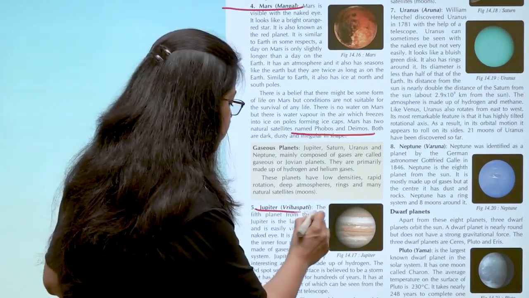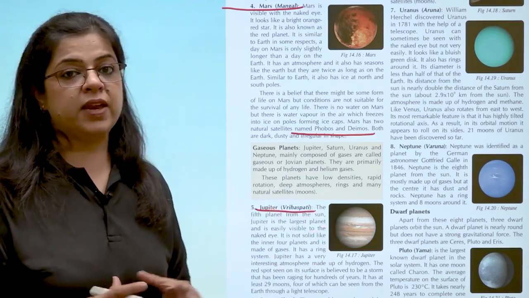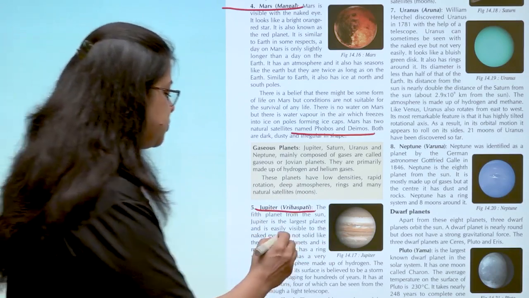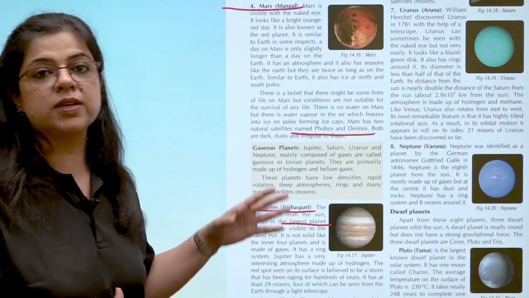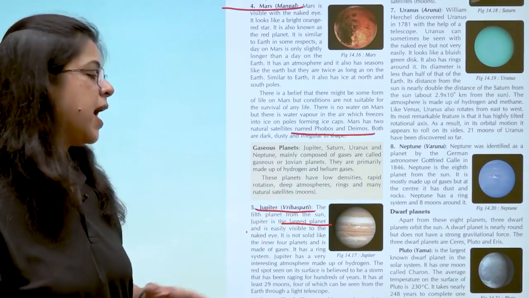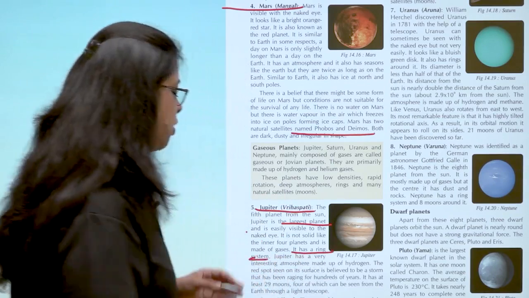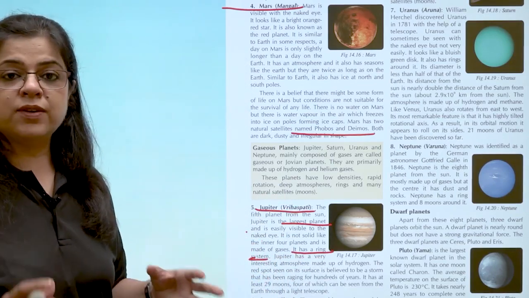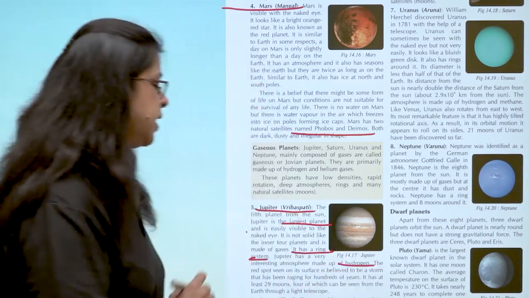Coming next to Brihaspati or Jupiter. Jupiter is a very very huge planet. It is probably the largest planet that is present in the solar system. Now Jupiter has a ring system around it. These rings are made of gases. The environment in Jupiter mainly consists of hydrogen gases.